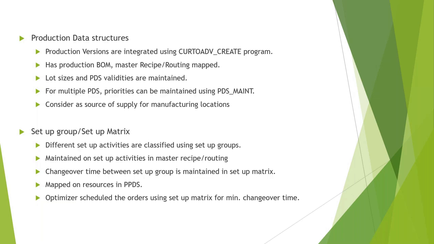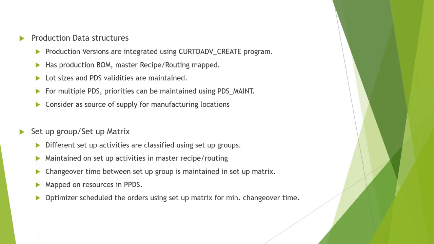You can have your lot sizes and the validities on the production version. In case you have multiple production versions, then we can maintain the priority in HANA. This priority gets integrated along with the PDS in PPDS, and based on the priorities, your source is selected while creating the production receipts. Then setup group and the setup matrix.